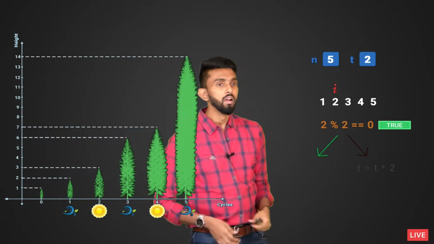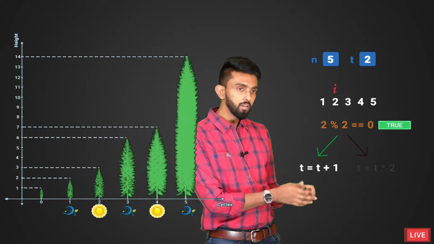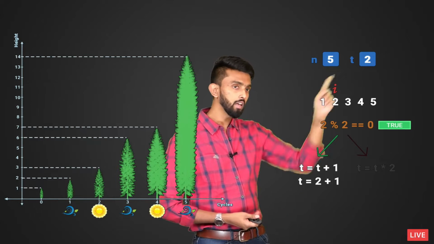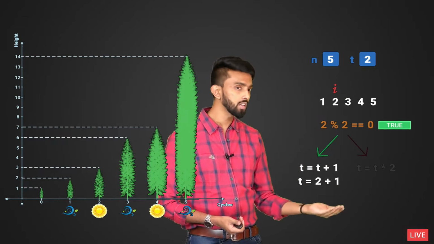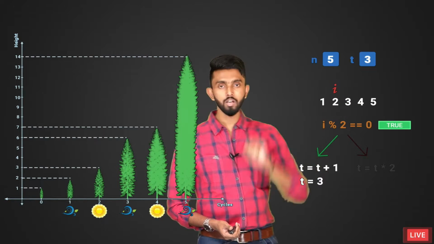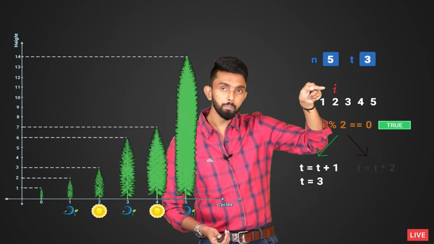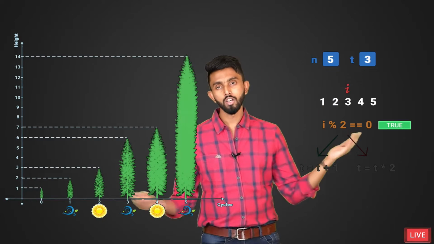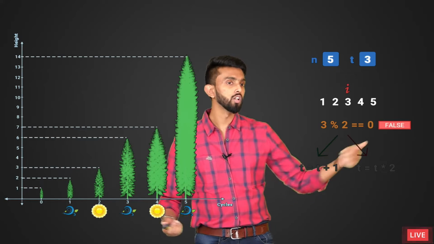See, t equal to t plus 1, which means take the existing value of t, add 1 to it, store it back inside t. Existing value of t is 2, 2 plus 1 is 3. Assign that to t, which means t from 2 is going to become 3. You are within a loop, I plus plus, I will increase. 3 mod 2, is it equal to 0? Anyone with eyes knows it's false because it's an odd number.